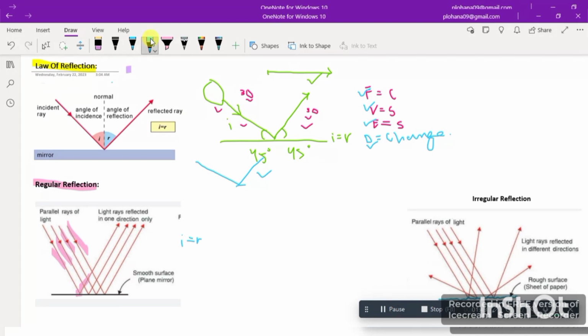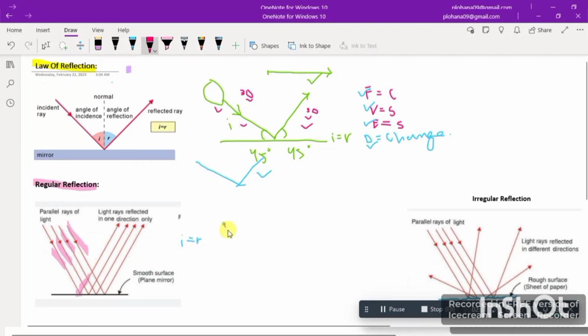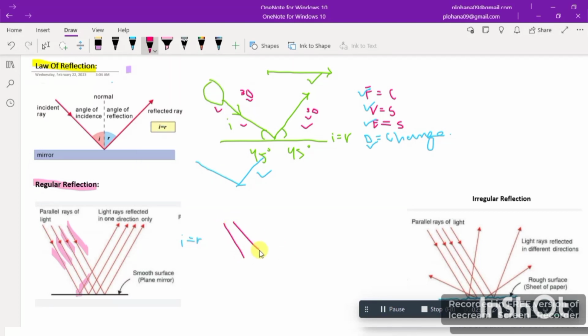Now let's see how it happens. Let me choose a marker. Okay, suppose I have a lot of parallel rays coming from the luminous source.